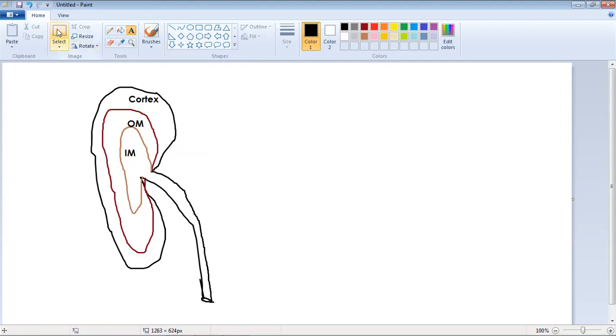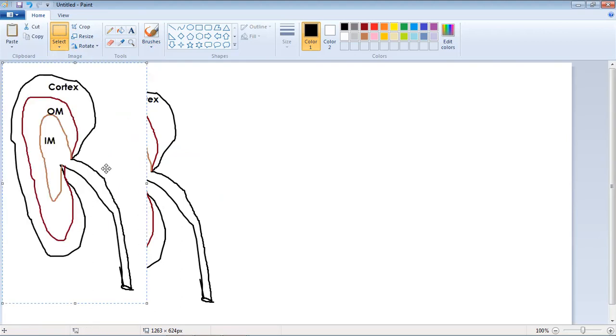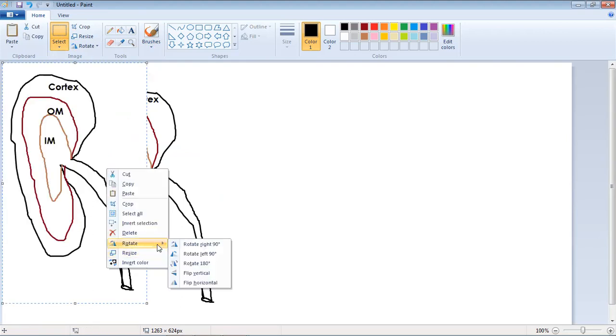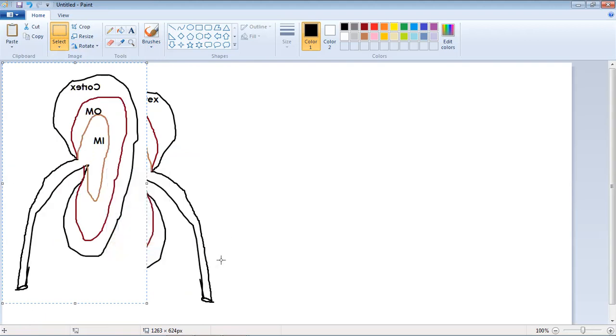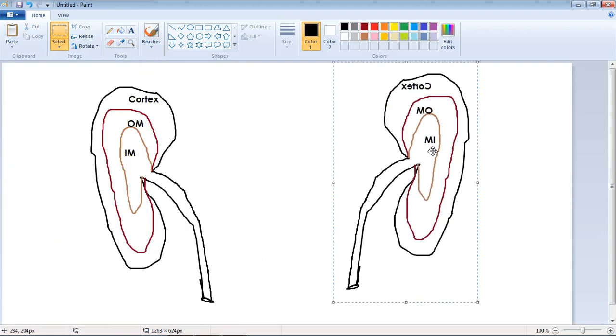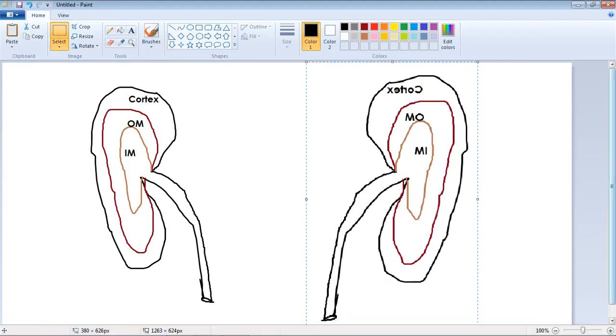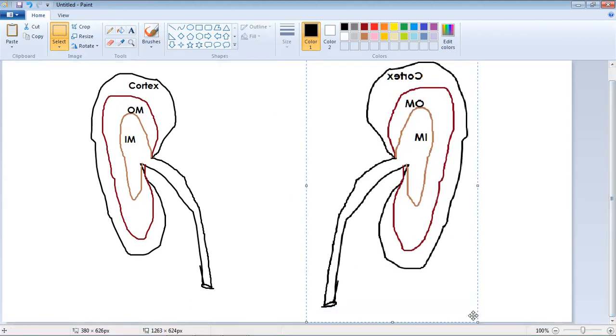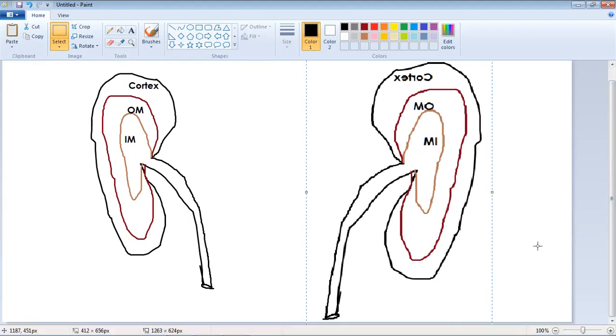And if we draw the left kidney like that, just simply copy and paste and rotate, this is the left kidney. And if we enlarge it a bit, it will be easy for us to draw.